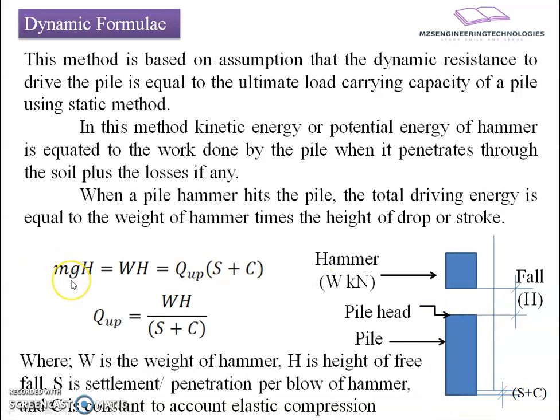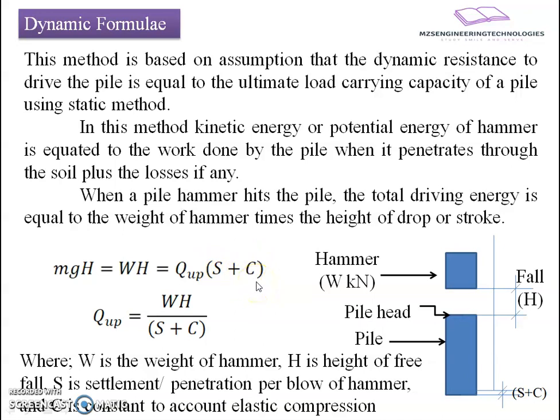So here, if we put this in a mathematical formulation, we can write mgh. This is the potential energy, where mg we can convert to the weight of the hammer and h is the free fall height, equals Q_up. As per our assumption, this Q_up is nothing but the ultimate load carrying capacity of pile which we have estimated using static method, multiplied by (S plus C). This is nothing but the deformation. S stands for the penetration set, or we can say settlement, and C is nothing but the elastic compression property of the soil.